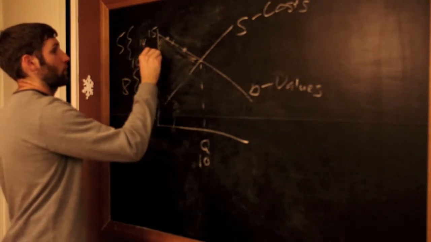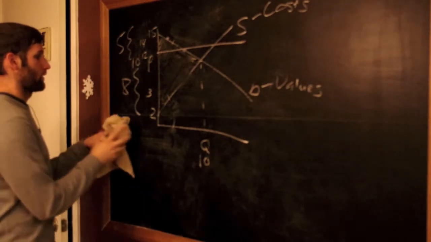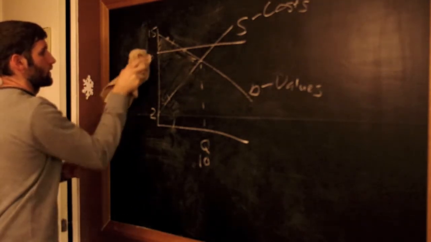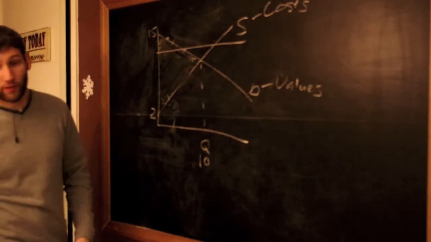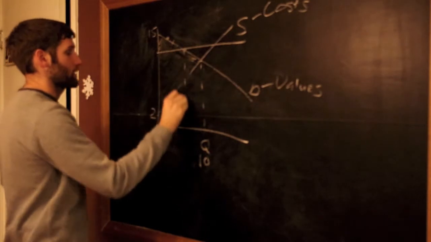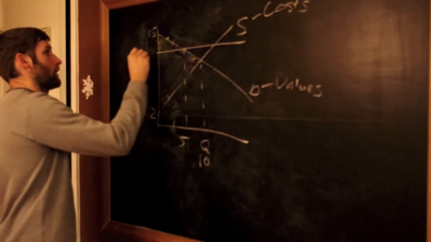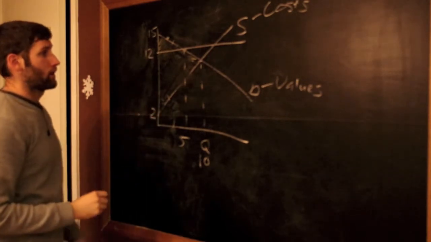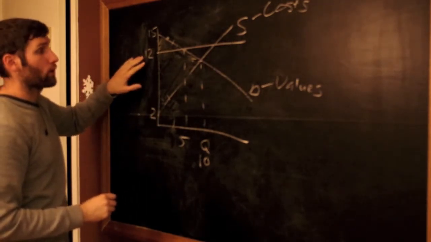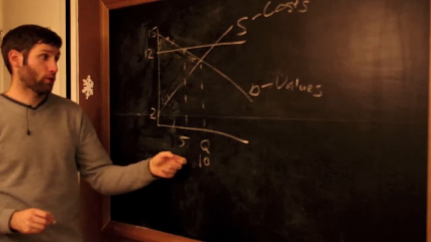So say a price floor comes in up here. That's going to reduce how much is produced. That is, our quantity is going to decrease. Say this decreases to 5. Someone's willing to buy this at $12. So the floor is set to $12. So we see that there's a reduction in quantity.